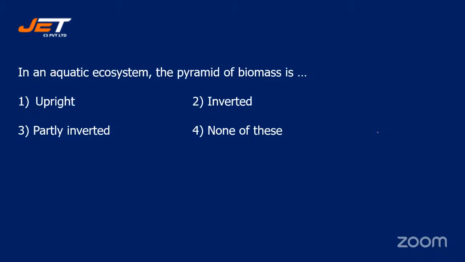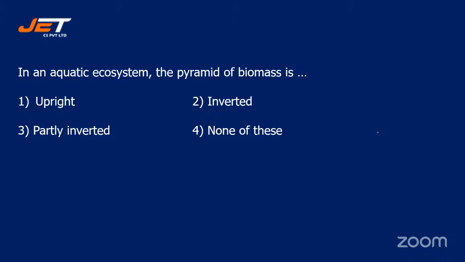Next question. In an aquatic ecosystem, the pyramid of biomass is: number 1, upright; number 2, inverted; number 3, partly inverted; or number 4, none of these. In an aquatic ecosystem, the pyramid of biomass is upright, inverted, partly inverted, or none of these.